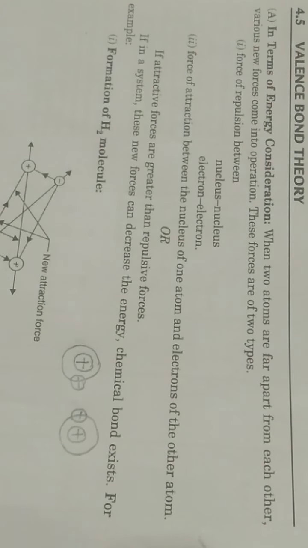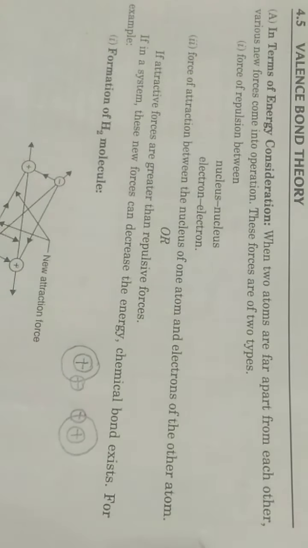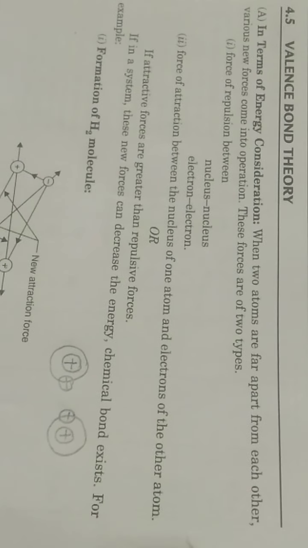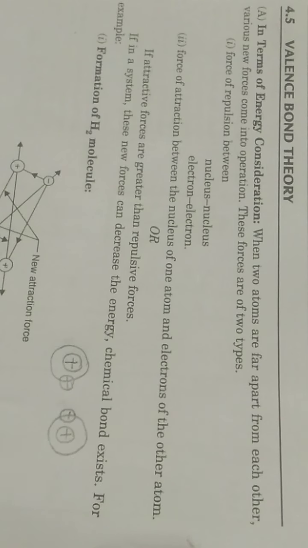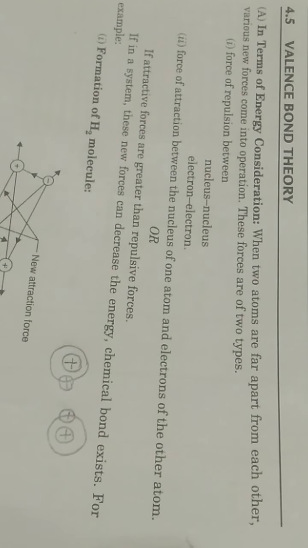As in class 11th we are doing the fourth chapter, chemical bonding and molecular structure, and in that today we will be covering the topic valence bond theory. Valence bond theory is related to the electrons present in the valence shell that will be involved in forming the bond. And we are going to know whether a bond will form or not when two atoms combine with each other.